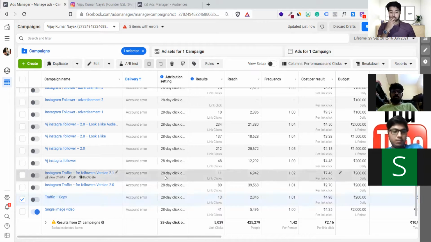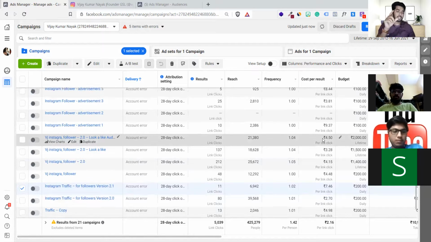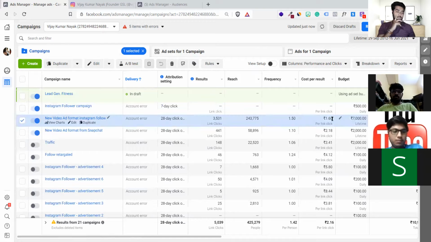Okay, I stopped this campaign and created another. The cost was reduced now, to 2 rupees. Then I thought, now the cost is good, can I run it more? The moment I ran it, I found people were not following it, like the targeting was poor. Then I changed it, and again the cost rose. Unless and until I found my sweet spot, I kept on testing. Finally one sweet spot came, where my ad cost was 1 rupee 60. This was the sweetest cost.